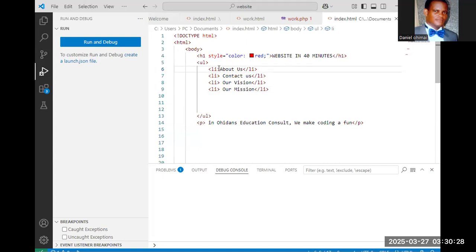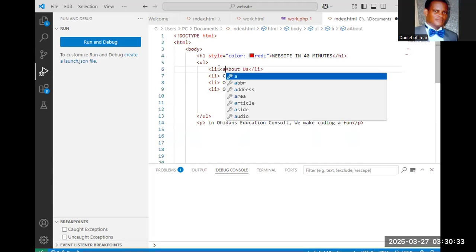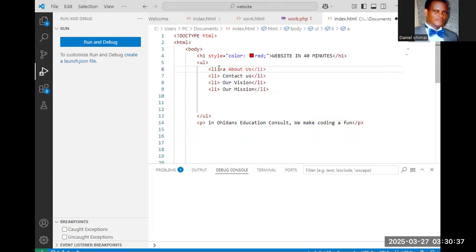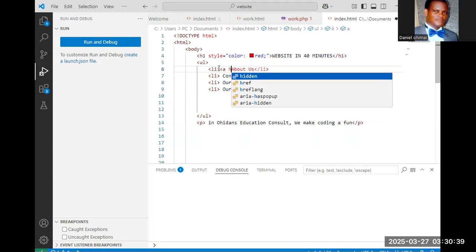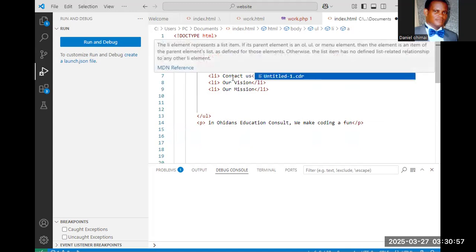For a link, we have the link tag A. Inside this link tag, there is href, which is hyperreference. I use it because this is going to be a link. Hyperreference means if you click on this link, where will it take you? So I'm going to create the hyperreference. I will write the URL, the uniform resource locator.